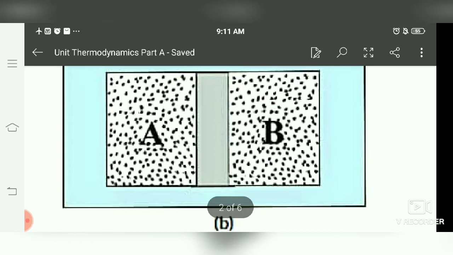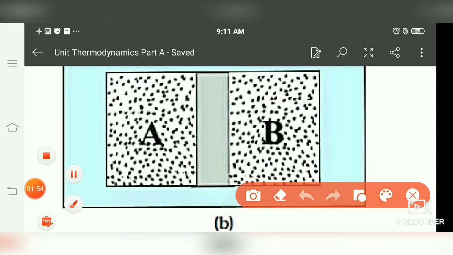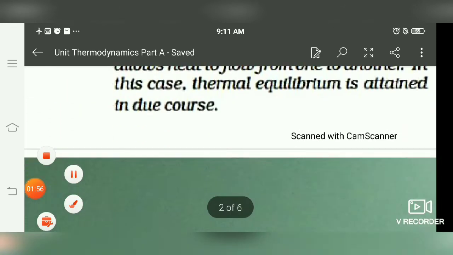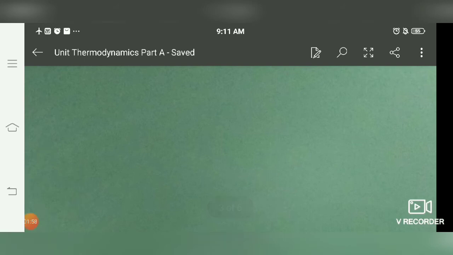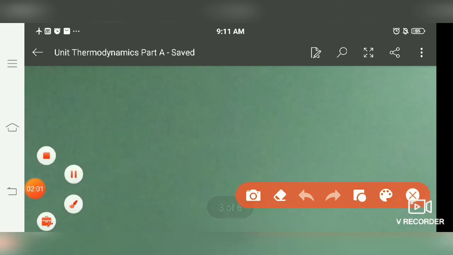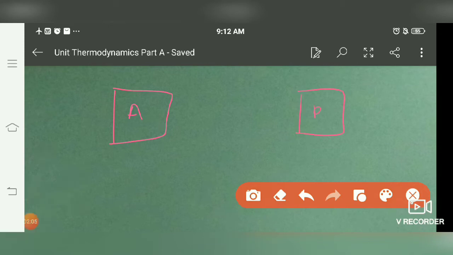Suppose initially when these two systems were separated, this is system A and this is system B. Say A is at temperature T1 and B is at temperature T2.